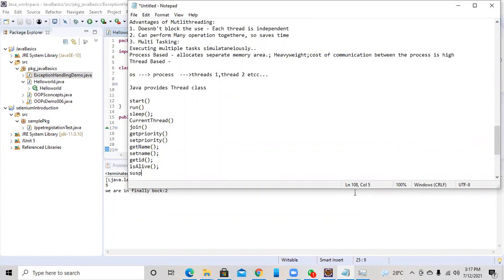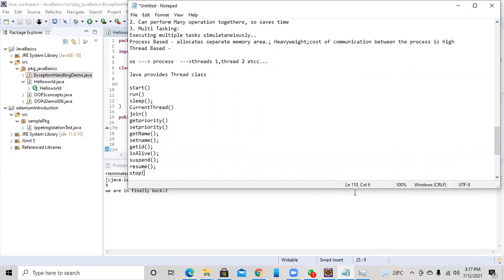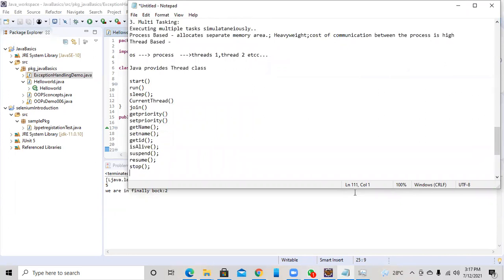There are multiple threads. If you want to kill a certain thread, you can kill it. I will explain that later. Suspend: if you want to suspend a particular thread, you can use it. If you have suspended a thread and again want to run it, we have to use a command called resume. Resume is used to resume the suspended thread. If you want to stop the thread, we can simply use stop. And destroy: I told you already, we can kill certain threads using destroy.